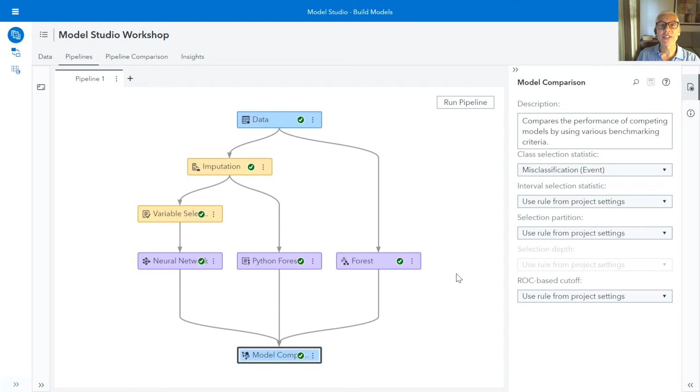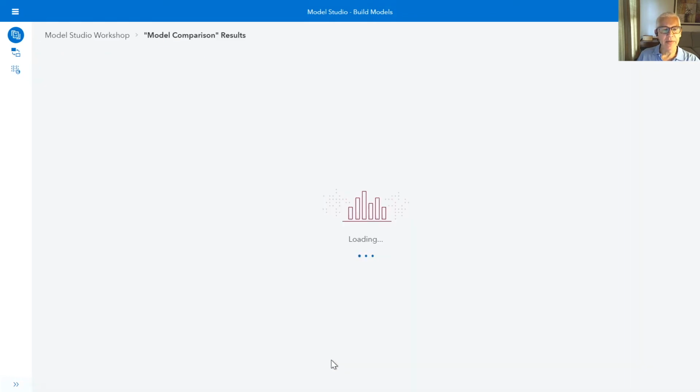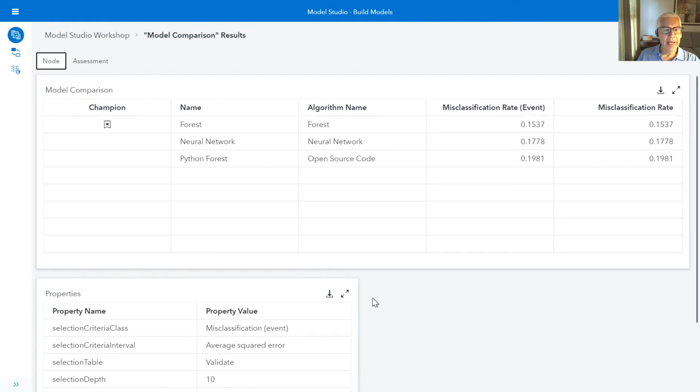My Python forest has finished running. So now we've got 3 models that we can compare. Let's go to our model comparison node and take a look at the results. And we can see that based off of the misclassification rate, the forest is the champion model.